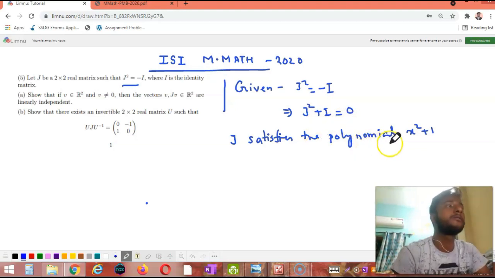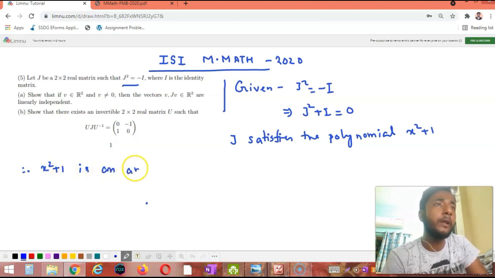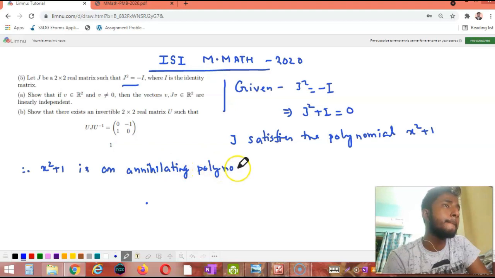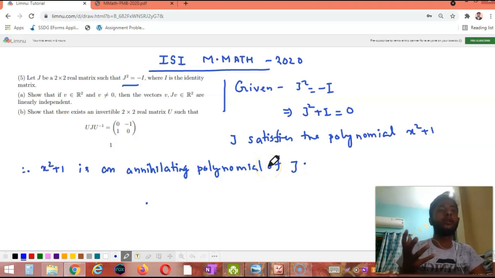So we can say that J satisfies the polynomial x squared plus 1. As J squared plus 1 times I equals 0, J satisfies the polynomial x squared plus 1. Therefore x squared plus 1 is an annihilating polynomial of J.